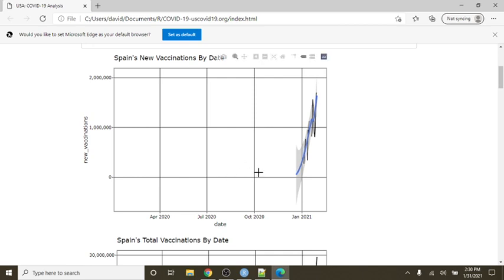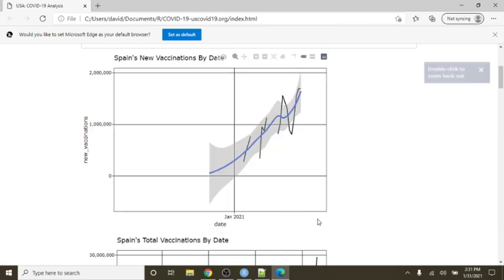Now, let's take a look at the vaccine data. Well, you can see we don't have a lot of data yet, do we? Okay, let's zoom in on this here, shall we? There we go. Here you can see the vaccine rollout didn't really start until all the way back here at the first part of January or late December. So we can see up here, on 1/30 we vaccinated 1.6 million people.